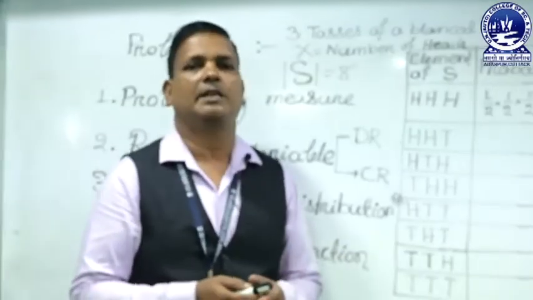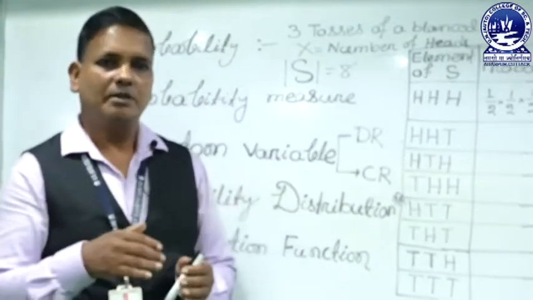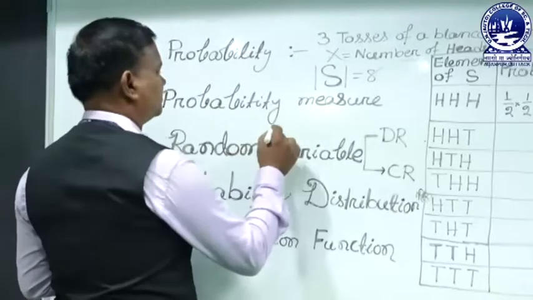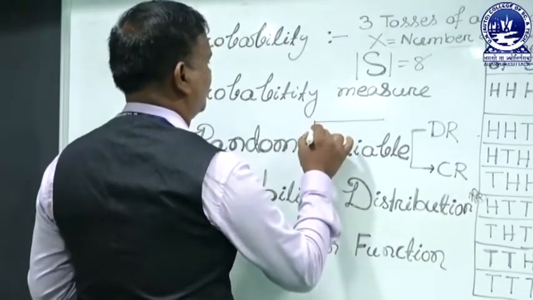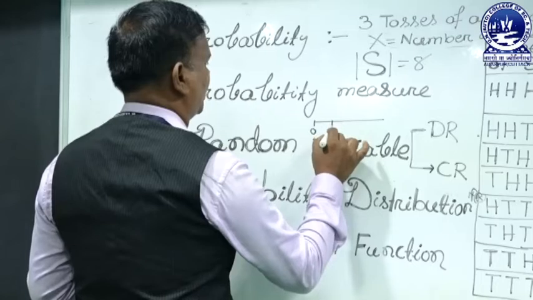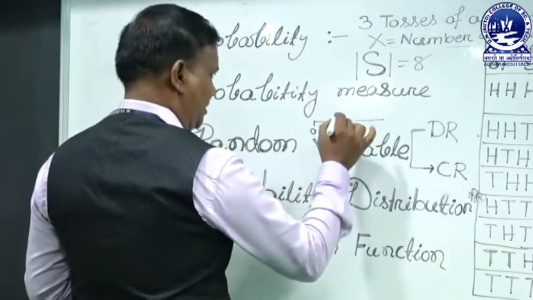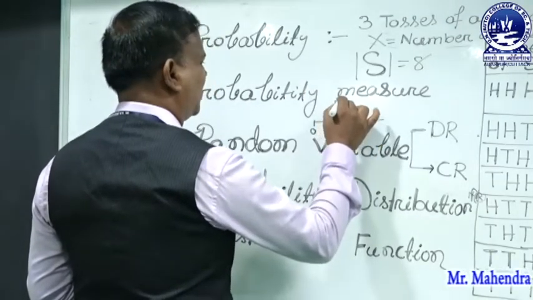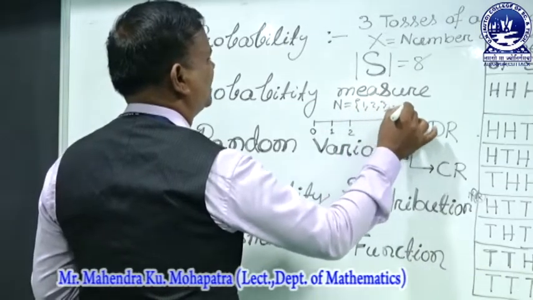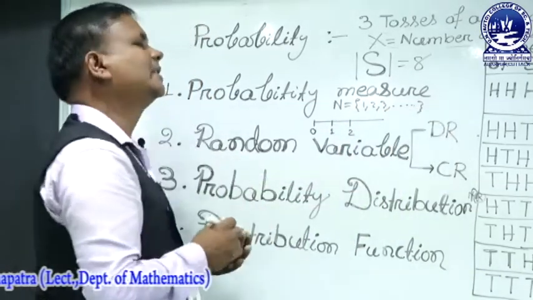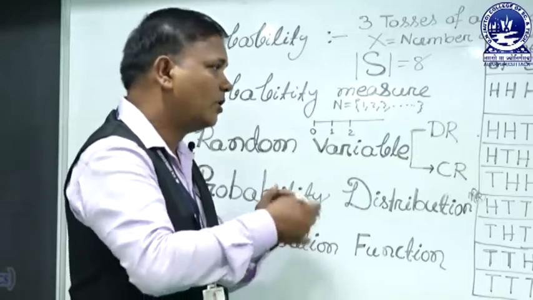Discrete means discontinuous. For example, on the x-axis it is first 0, then 1 and 2. If the natural number N contains elements like 1, 2, 3, these are discrete elements, that means discontinuous.